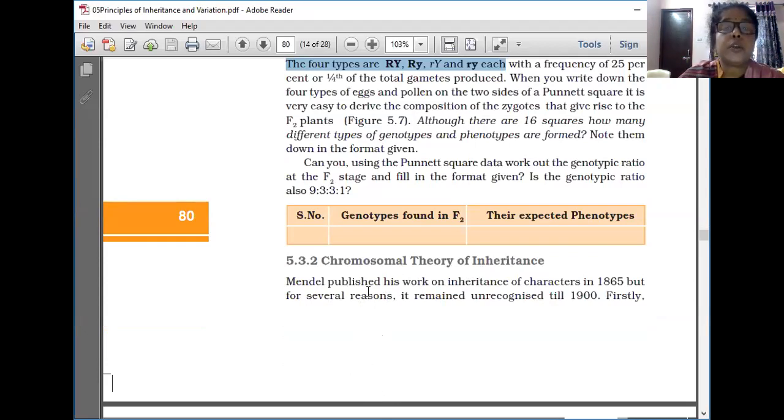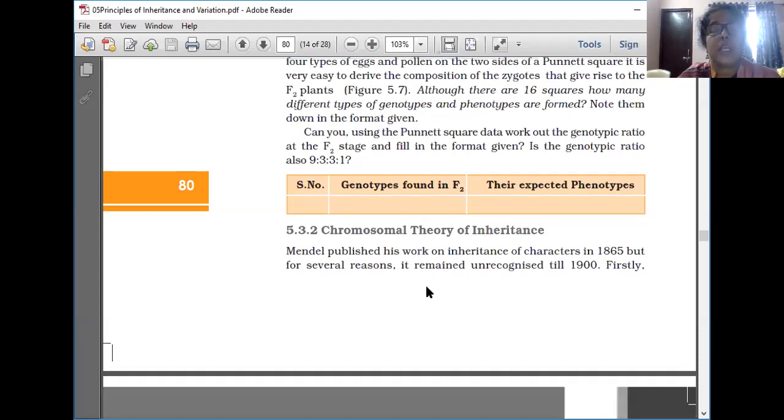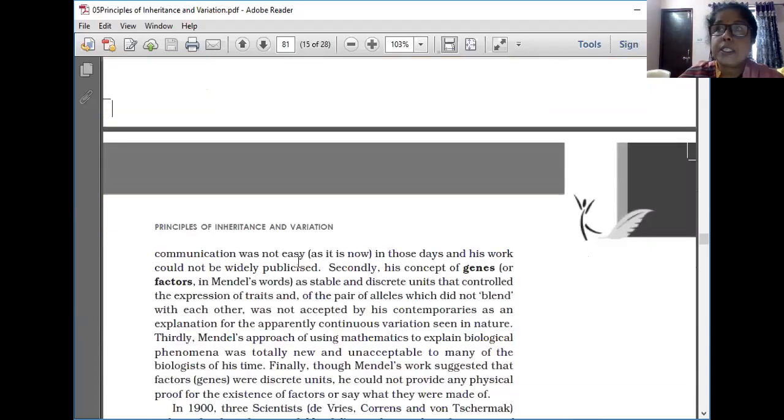So, the chromosomal theory of inheritance: Mendel published his work on inheritance of characters in 1865, but for several reasons, it remained unrecognized till 1900. Firstly, communication was not easy as it is now in those days, and his work could not be widely publicized. Nowadays, how much publicity is available, like that publicity was not available then, because communication and social networking were not so improved.